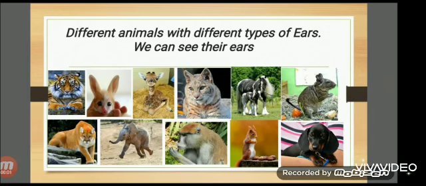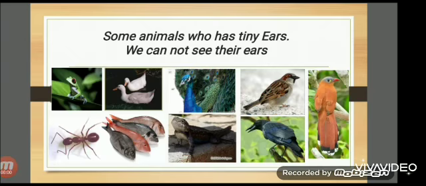Here we can see different animals with different types of ears. Here we can see their ears very clearly. For example, tiger, rabbit, deer, cat, horse, mouse, elephant, monkey, etc. Now children, do you think that animals whose ears we cannot see, do they really not have ears?